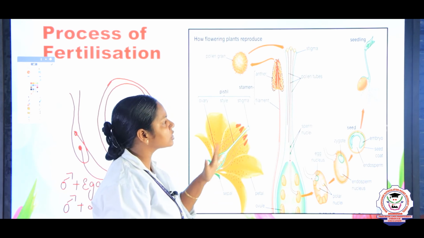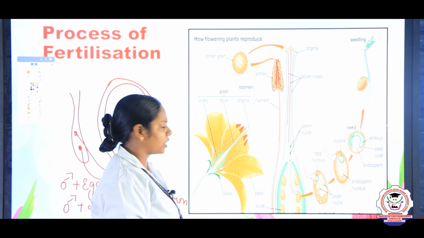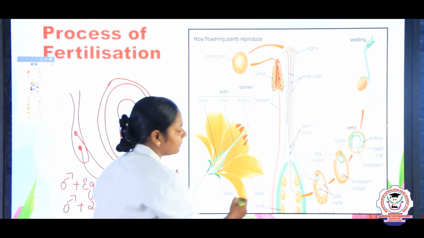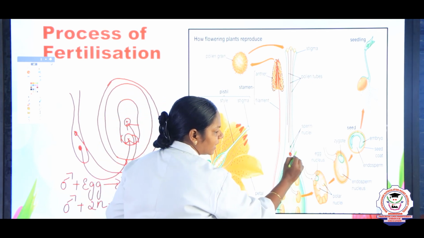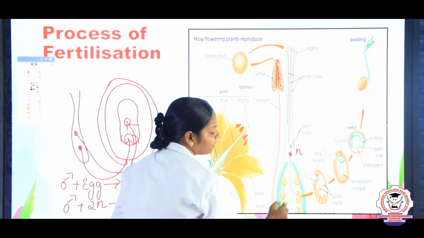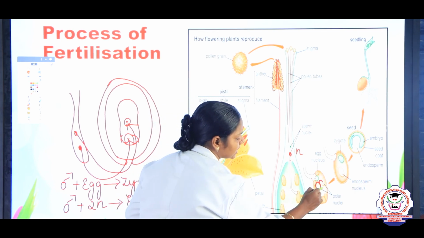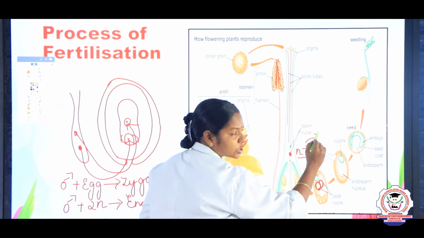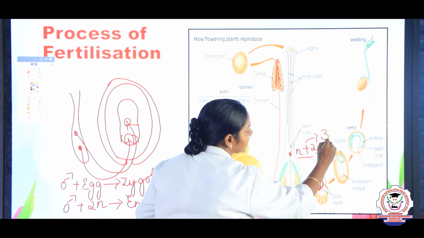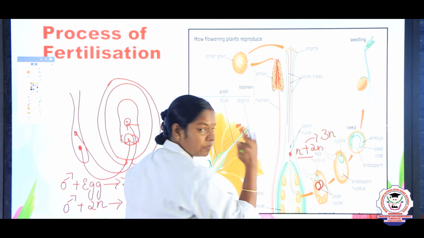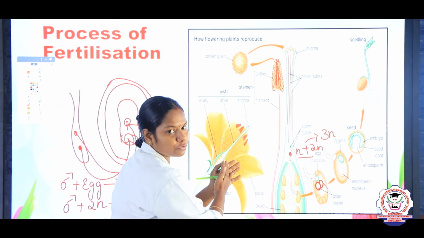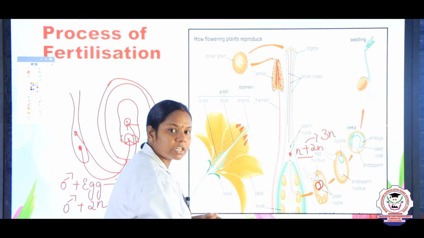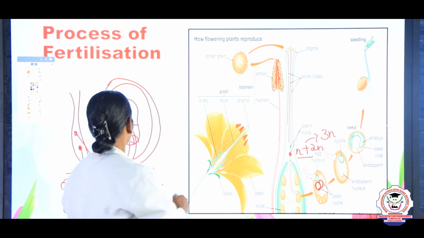And here we can also say it is triple fusion. Why do we say it as triple fusion, children? This male gamete is already N, right? And the secondary nucleus is 2N. So N plus 2N forms the endosperm, which is triploid in condition. So N plus N plus N, three nuclei fuse, and so it is said to be triple fusion.